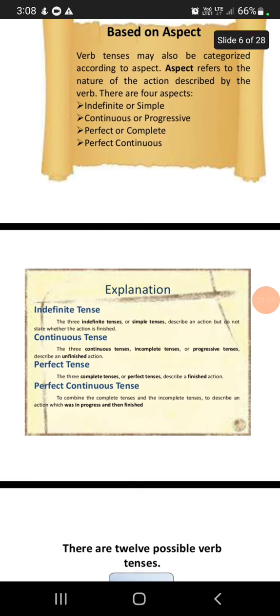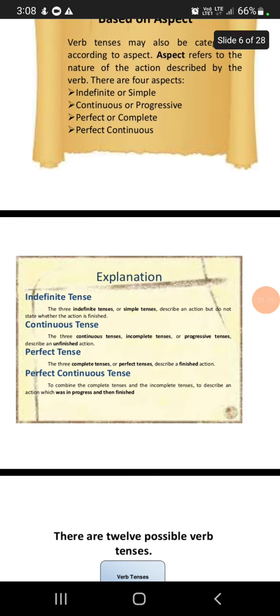Indefinite tenses: the three indefinite or simple tenses describe an action but do not state whether the action is finished or not. The continuous tenses, the three continuous, incomplete or progressive tenses, describe an unfinished action. So that is what we call continuous tense. Then the perfect tenses: the three complete or perfect tenses describe a finished action.